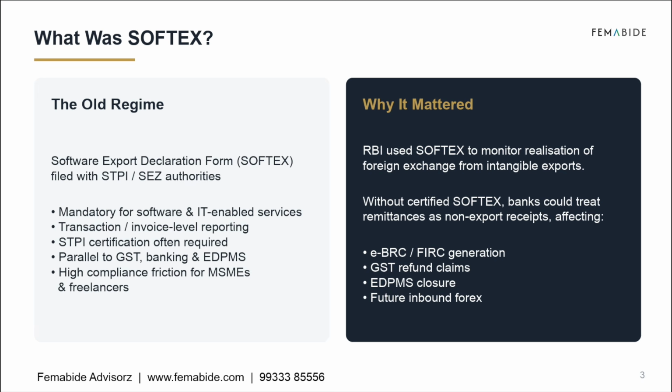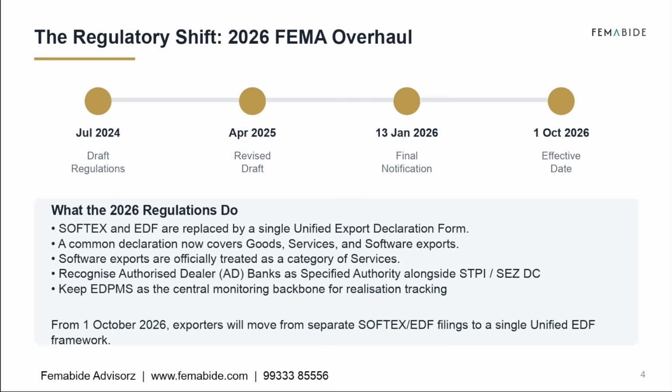But why was SOFTEX important? Because RBI used it to monitor whether export proceeds were actually received in India. Without a certified SOFTEX, banks could treat foreign remittances as non-export receipts, which could impact EBRC generation, FIRC issuance, GST refund claims, EDPMS closure, and even future foreign exchange receipts.